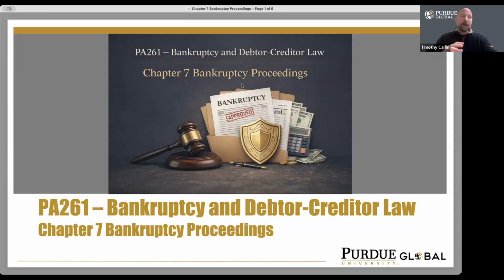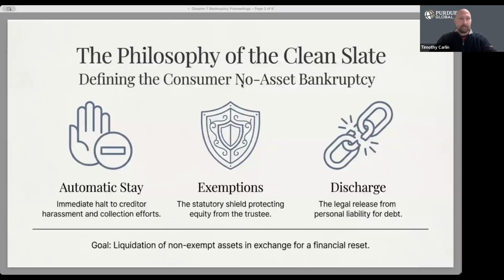Today we are going to examine Chapter 7, Bankruptcy Proceedings. So let's begin with a foundational concept behind Chapter 7. Chapter 7 is built around what courts often call the fresh start principle. And the basic trade-off is this: non-exempt assets may be liquidated in exchange for the debtor receiving a financial reset.